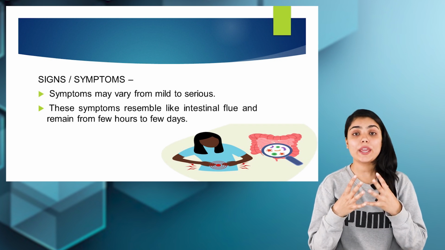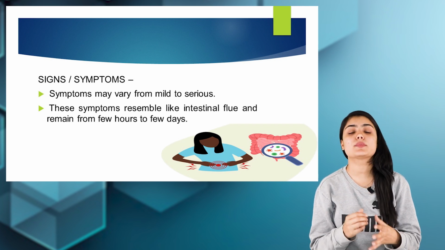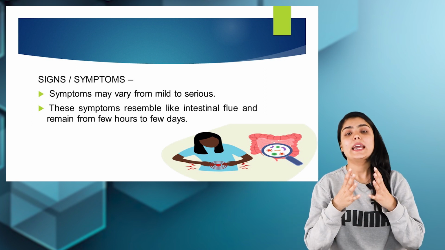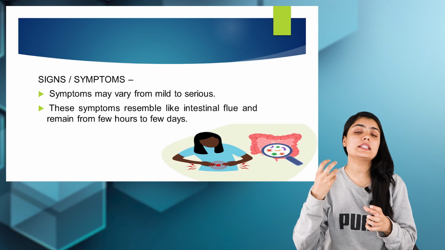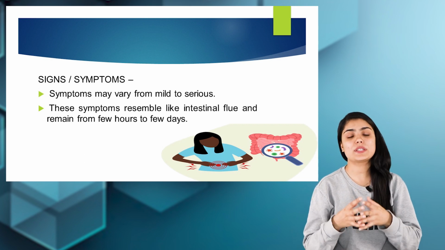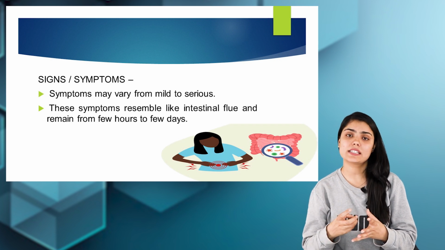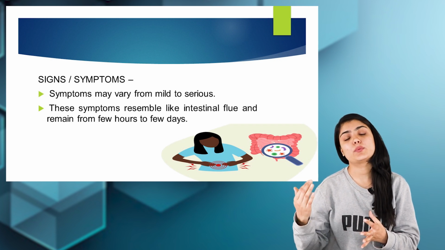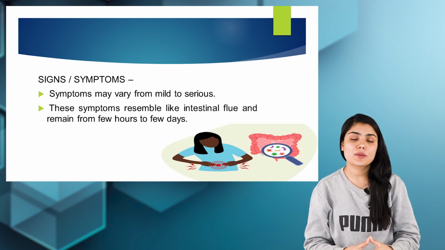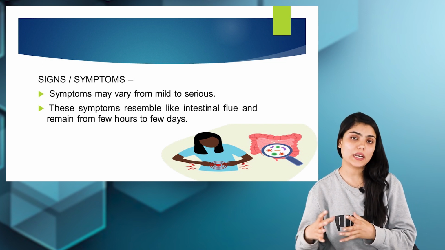The first thing that we have to understand about the signs and symptoms of foodborne illness is that they vary in intensity. It can be mild and it can be very serious as well. In the introduction, we've seen that it may cause certain illness in the person, and it may also be associated with the death of the person. That means the intensity of the symptoms varies from one individual to another.